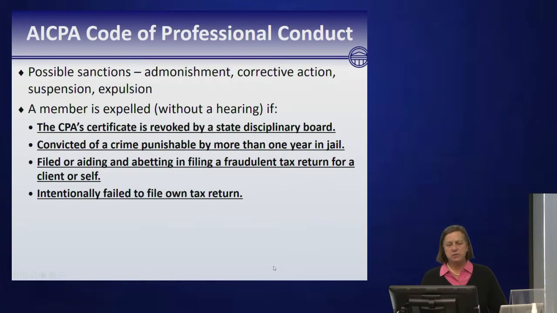ACCT, Code of Professional Responsibility. A member may be expelled without a hearing for all of these reasons, and you're going to have to be able to identify when a member could be expelled. So you also are going to have to know what are the possible sanctions. So admonishment, corrective action, suspension, and expulsion are probable sanctions for a violation of your Code of Professional Conduct.